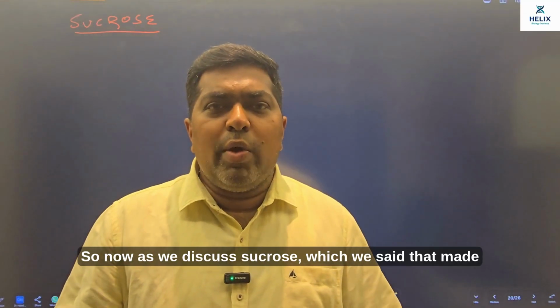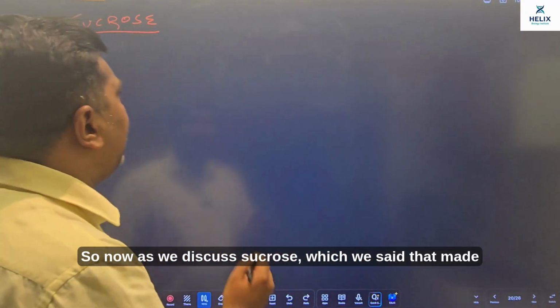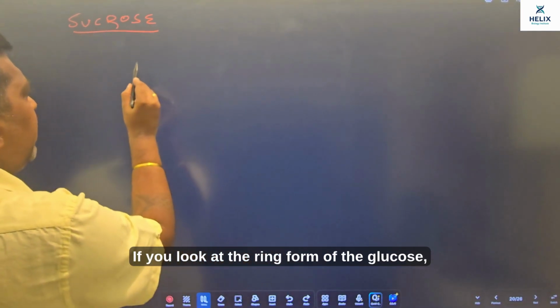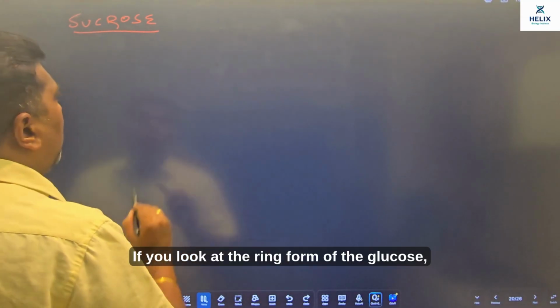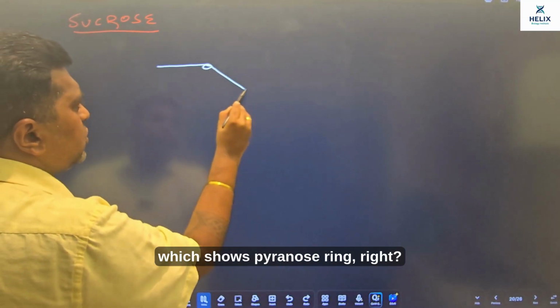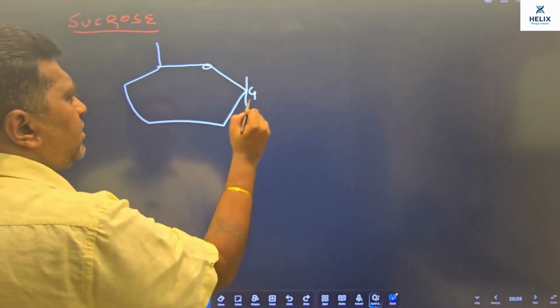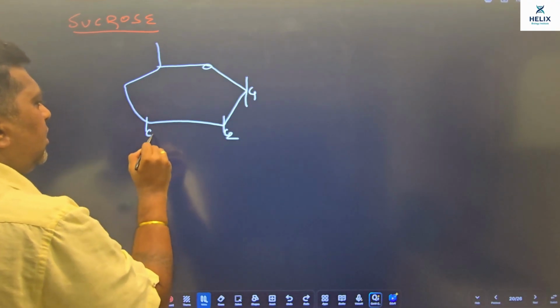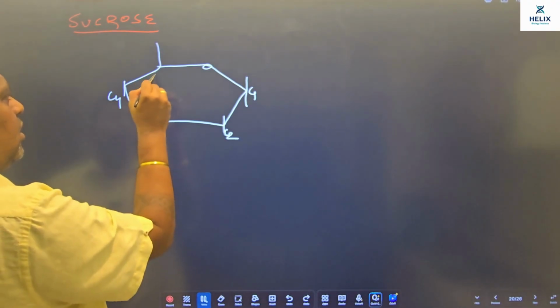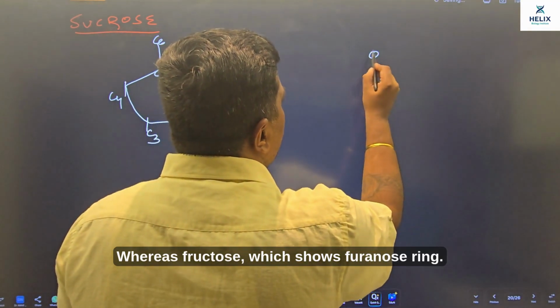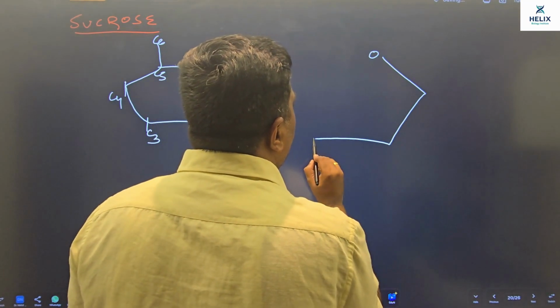So now as we discuss sucrose, which we said is made up of 1 molecule of glucose and 1 molecule of fructose, if you look at the ring form of the glucose, it shows a pyranose ring, right? Whereas fructose shows a furanose ring.